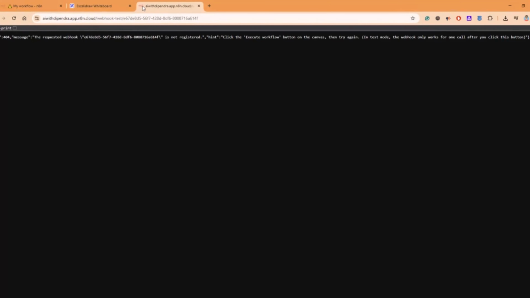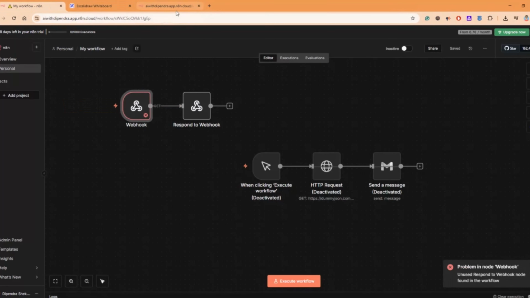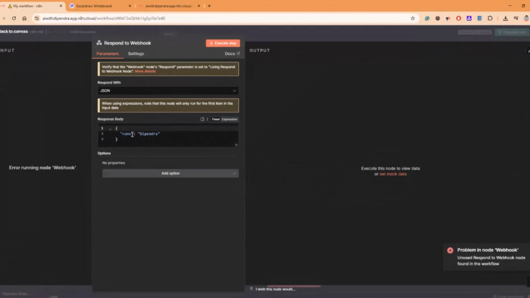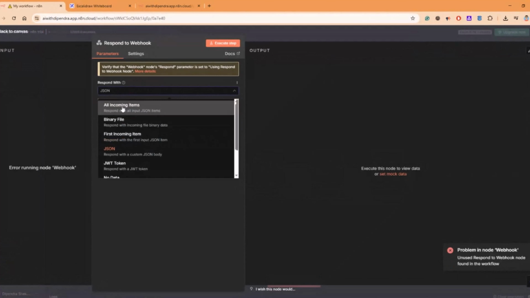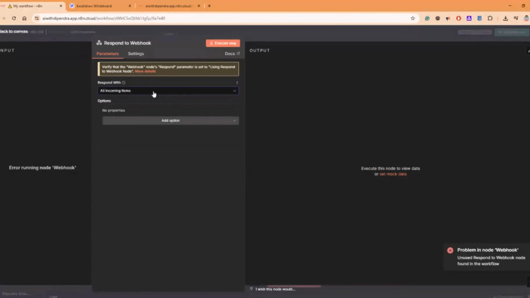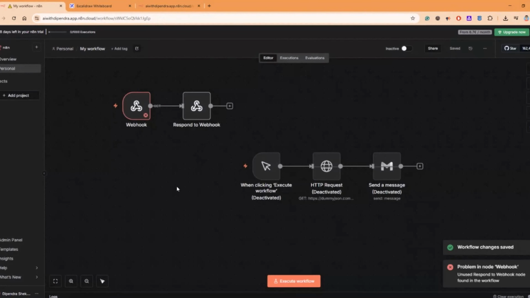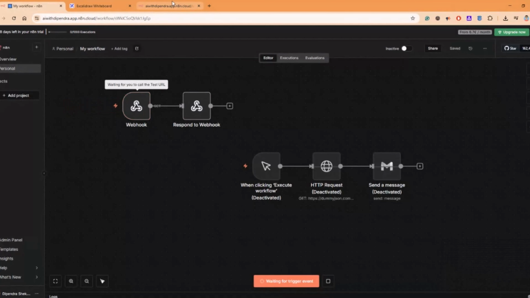So as soon as we hit this URL, our workflow should execute, but somehow we are getting an error here: unused respond to webhook node found in the workflow. So I will keep it at the default option, all incoming items, and we'll see that option. Again, execute, and hit the same URL.